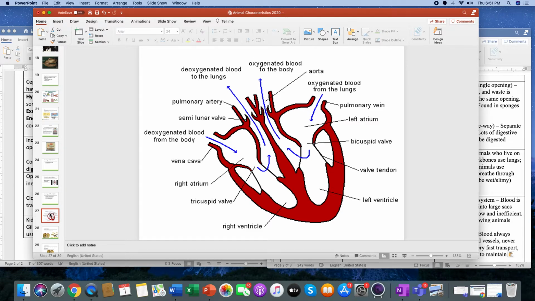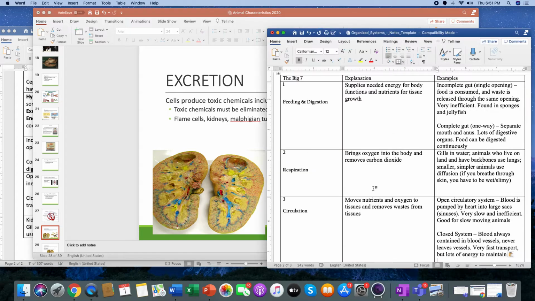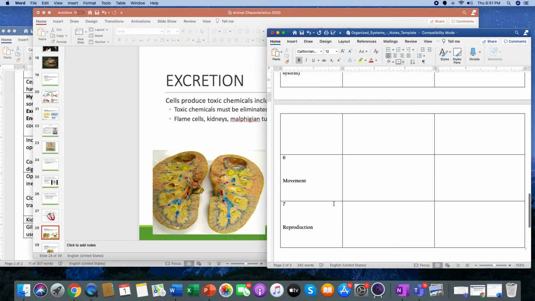This is a breakdown of a heart. You don't need to know this, all right? So now we're going to go next to excretion. So boom. Now we just keep on trucking.